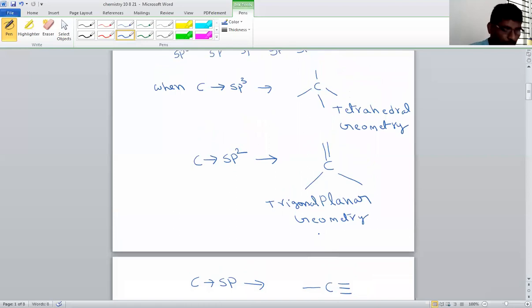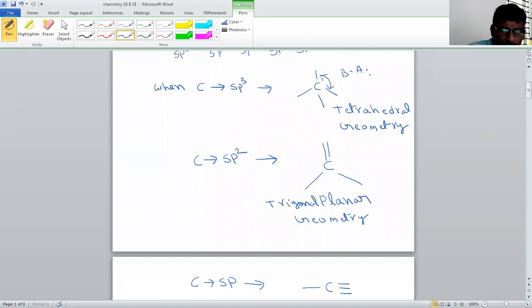Also remember, this is the tetrahedral geometry. How many bonds are there? Four bonds. This is a single bond, this is a single bond, this is a single bond, this is a single bond. Between any two bonds, when we are observing the angle, this angle is called the bond angle. Bond angle is the angle between two adjacent bonds. So between these two bonds, between these two bonds, between these two bonds, the angle is called the bond angle.